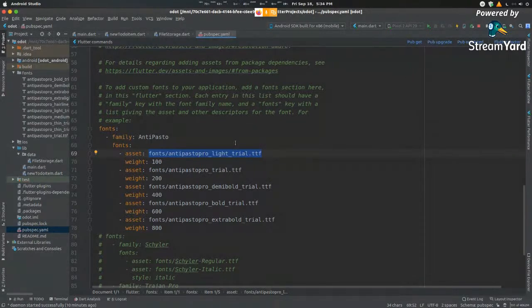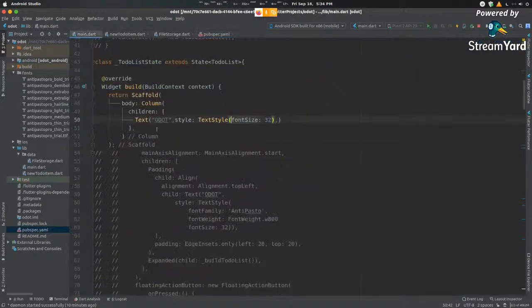This weight I'll talk about very soon once I start building it. These are all the different font types that I have: light, trial, demi bold, bold, extra bold. All of these are different types that we'll need throughout this thing. And you can add in any font you want as well. So let's head back to our main.dart file.